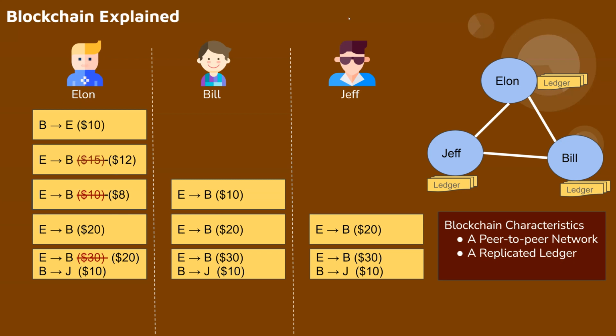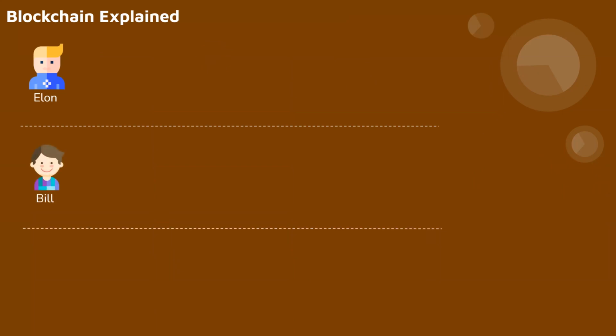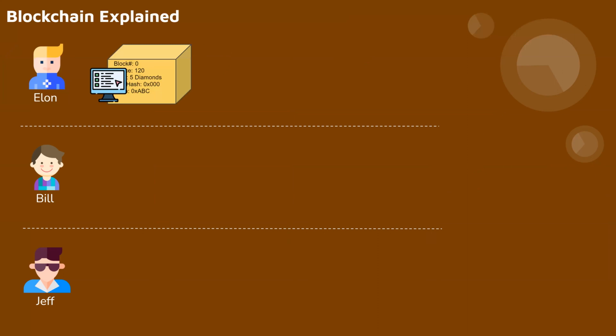Now, let's move on and understand more. Now, Bill, Elon, and Jeff started their own business of mining. Second use case, they start their own business of mining gold and diamonds. So they are mining diamonds. Because this is more complicated, Elon planned to be the record keeper once again, but this time he is using his computer to keep records.